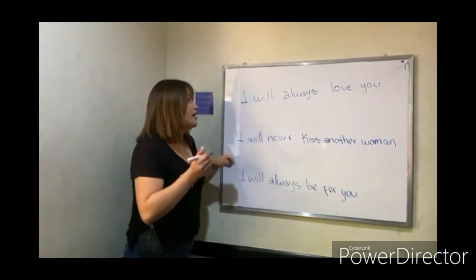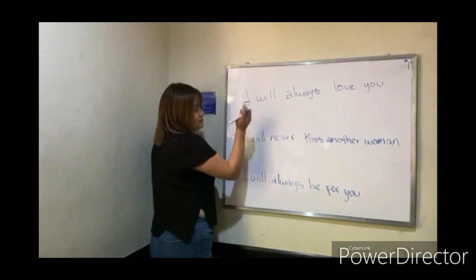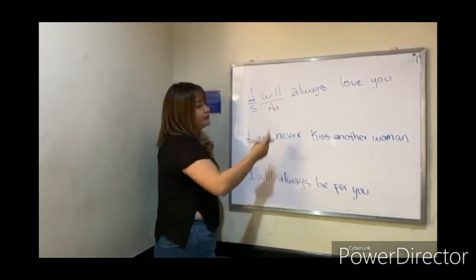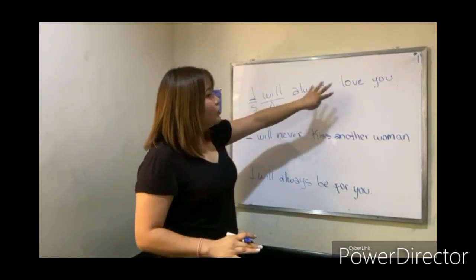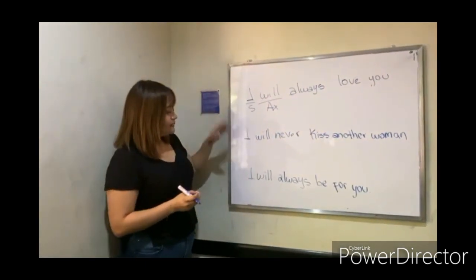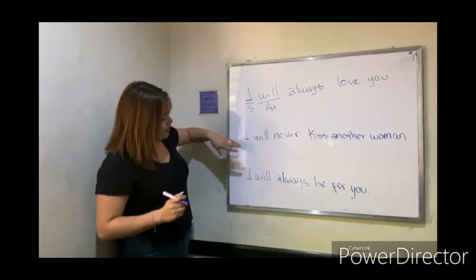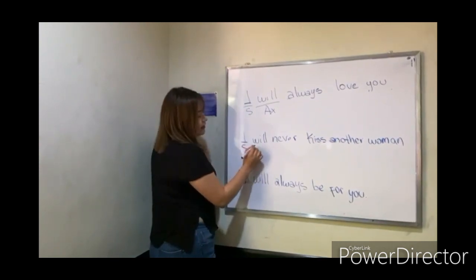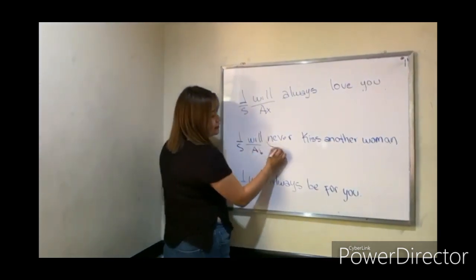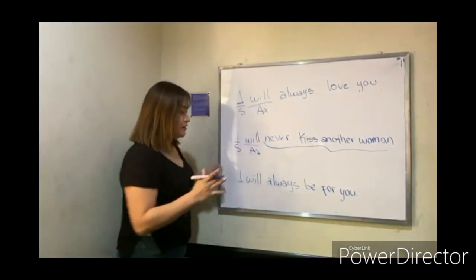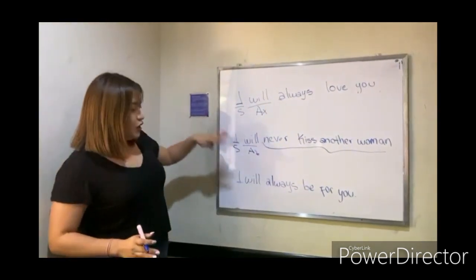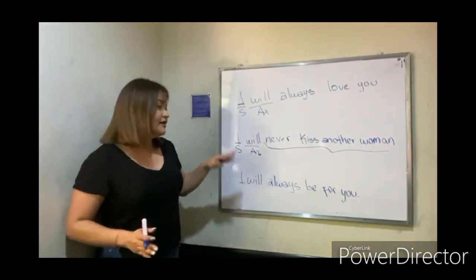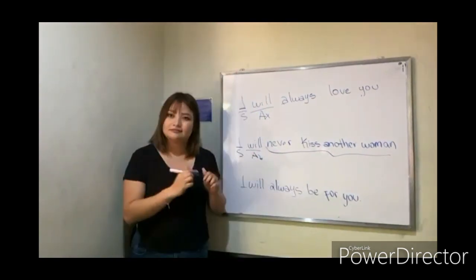In this case, we have the subject, which is I, the auxiliary, which is will, and the promise: always love you. Here we have another example: I will never kiss another woman. The subject is I, will is the auxiliary, and never kiss another woman is the promise. And the last one, I will always be there for you, is the same: I, the subject, will, the auxiliary, and always be there for you, the promise. That's it.